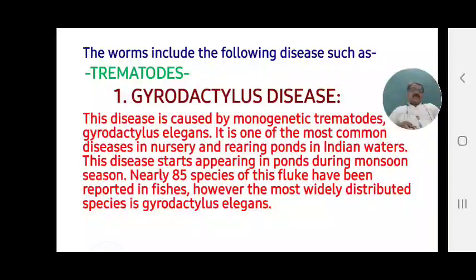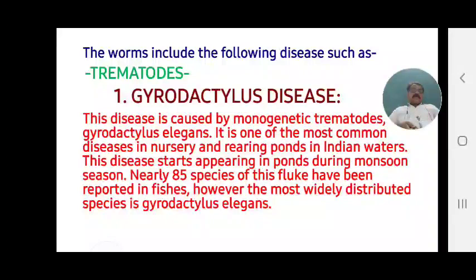This disease is caused by monogenetic trematodes called Gyrodactylus elegans or Gyrodactylus salaris. It is one of the most common diseases in nursery and rearing ponds in Indian waters. In Indian waters, especially in nursery ponds and rearing ponds, this disease occurs. That is the Gyrodactylus elegans disease.